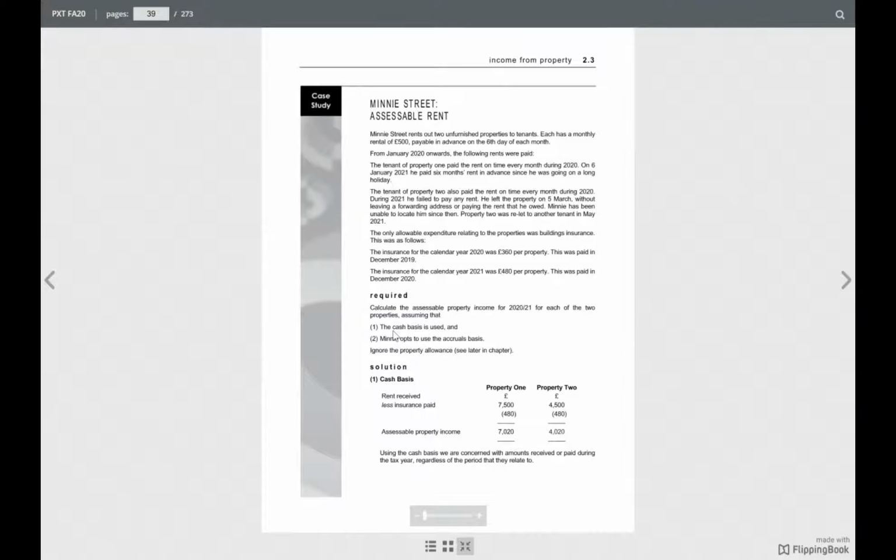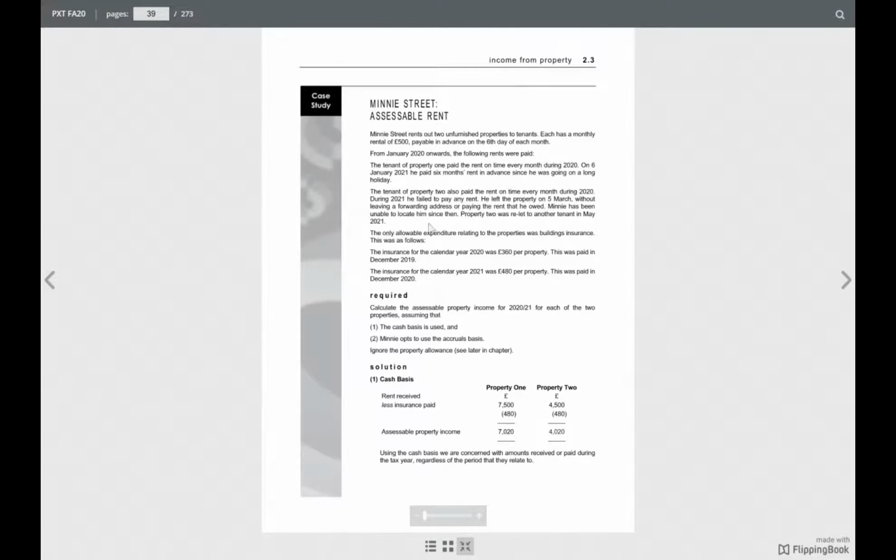So now we have to find out, if it is on cash basis and on accrual basis, what will be the way. In cash basis, we say that if we have received the rent, then it is done, and we are doing both the properties separately. So we will see how we got the property figure of 7,500.